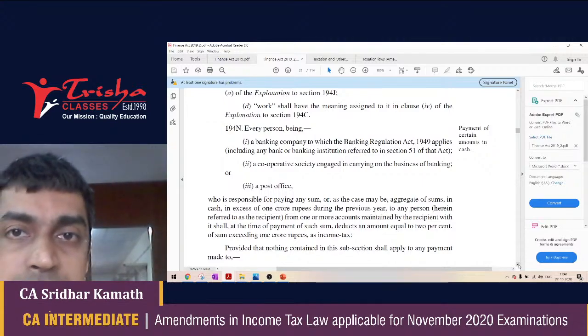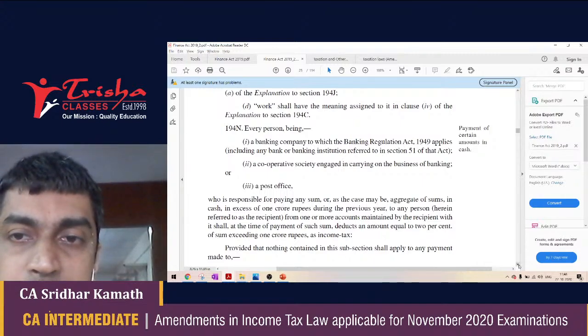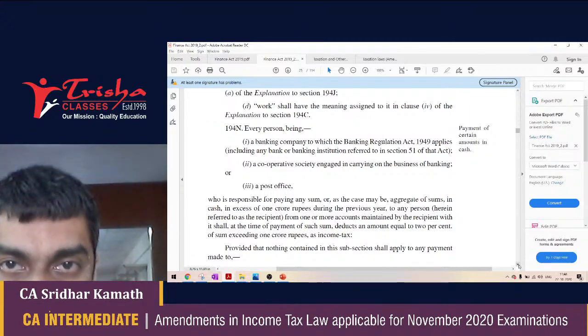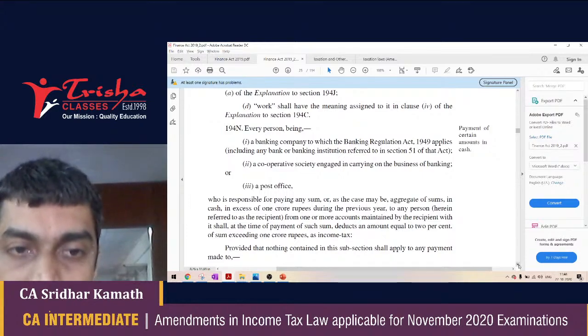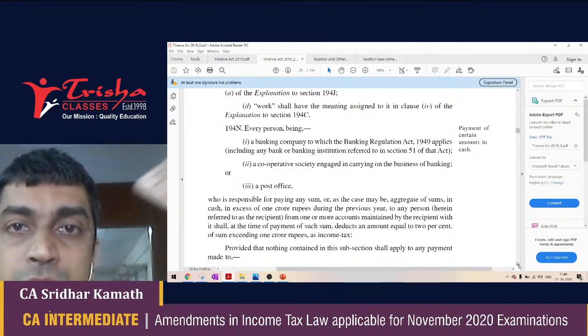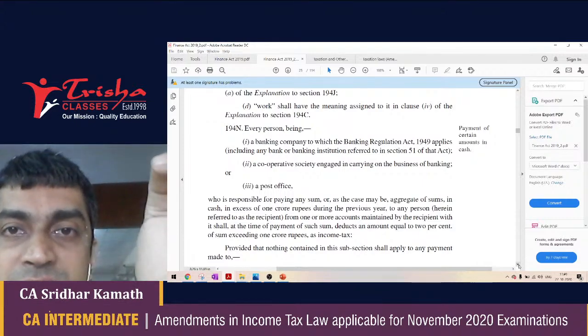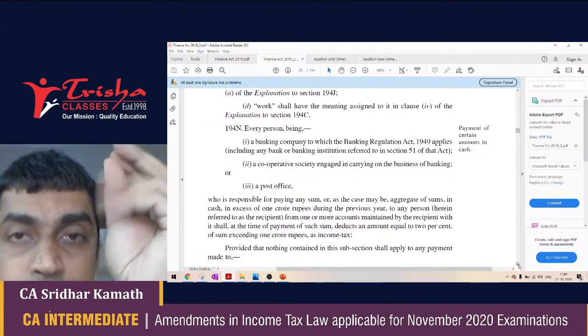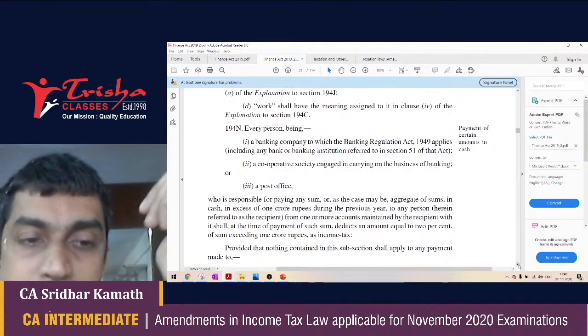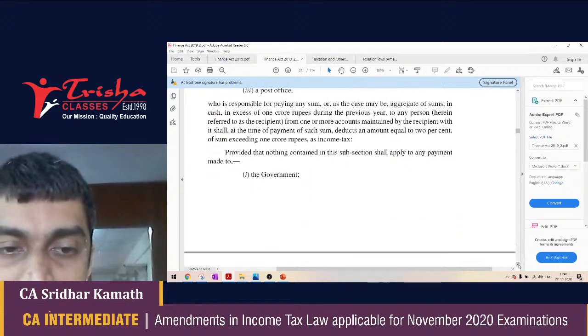There are a lot of circulars and notifications that have come out on section 194N, which might not be relevant or important at your age, at your level, but this is all that you have to remember. In case I withdraw cash from a bank, from a cooperative bank, or from a post office, and the aggregate of withdrawals cross 1 crore rupees, then the bank or the cooperative bank or the post office is supposed to do a TDS at the rate of 2% from the withdrawals over and above 1 crore rupees. That is 194N for you.